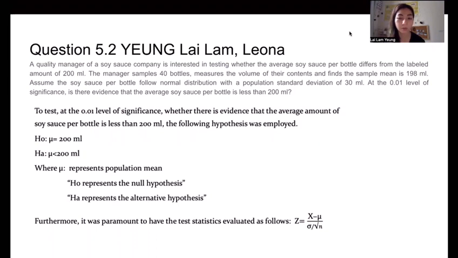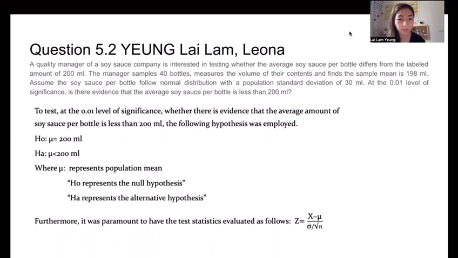The test is at the 0.01 level of significance, to see whether there is evidence that the average amount of soil per bottle is less than 200 ml.